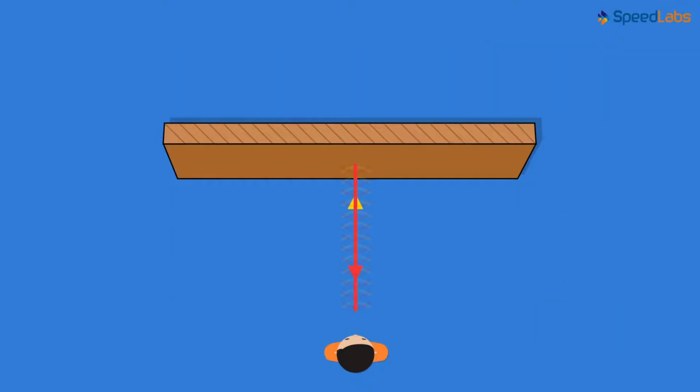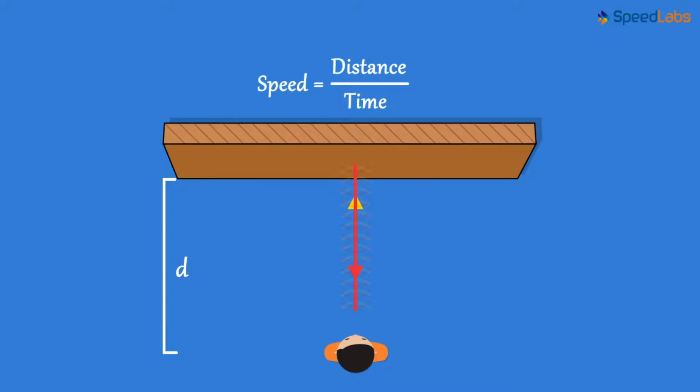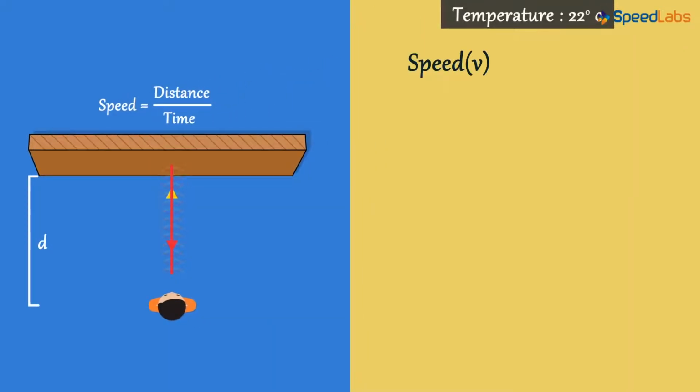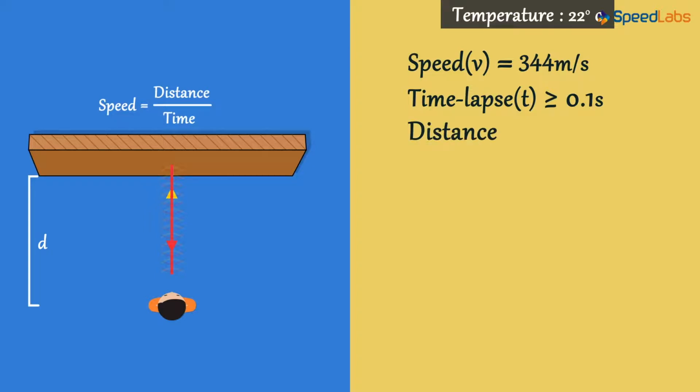So what we will do is calculate this distance using our speed distance time formula. Let this distance be d meters. We know that the speed of sound v in air at 22 degrees is around 344 meters per second. And the time t for a wave to travel towards the wall and back is greater than or equal to 0.1 second. So is the distance that the wave is traveling equal to d? Observe it well. In this time, the wave is covering twice the distance as it travels to this point and comes back. In 0.1 second, the sound wave is covering a distance of 2d meters.